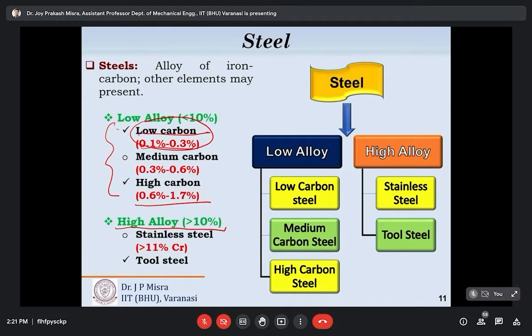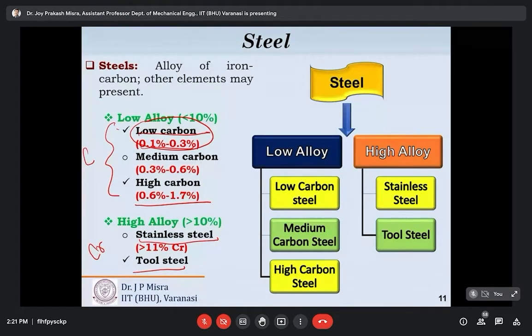Okay, now coming to high alloy steel. High alloy steel is classified as stainless steel and tool steel. This classification is based on the percentage of chromium used for alloying. In case of low alloy steel the key element is carbon; here it is chromium.